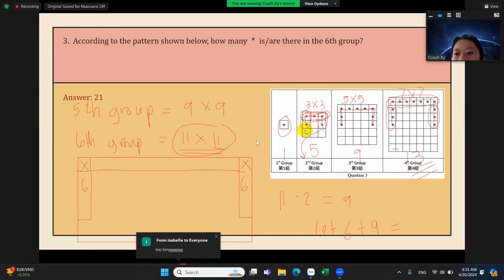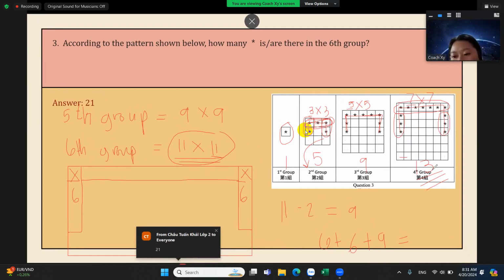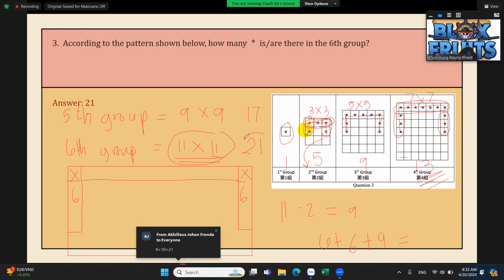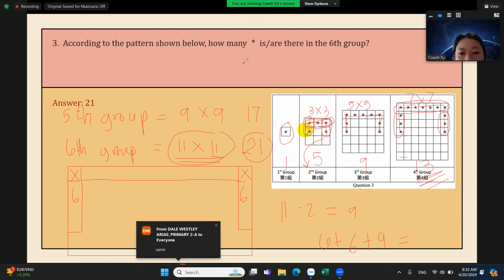Okay, but if you follow the pattern here, you notice that the number of asterisks are just increasing by 4. So on the fifth group, from 13, you add 4, so that becomes 17. And then for the sixth group, you add another 4, so it becomes 21. Do you understand? No questions here? Can you imagine if you draw the squares? Okay, very good.